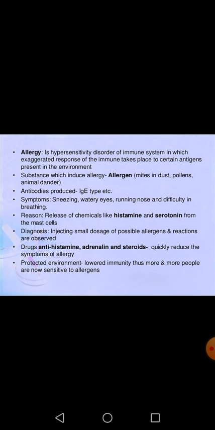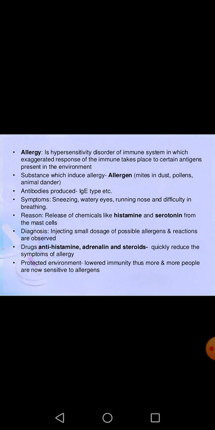Due to the presence of these disease causing chemicals, or we can say allergy causing chemicals like histamine or serotonin released by mast cells, different symptoms of allergies occur. And how could we diagnose that a particular agent is a pathogen for us? By injecting small doses of possible allergens and observing the reactions.